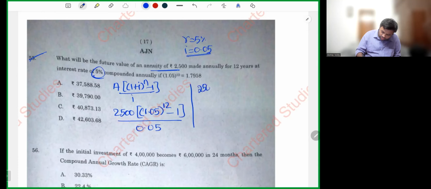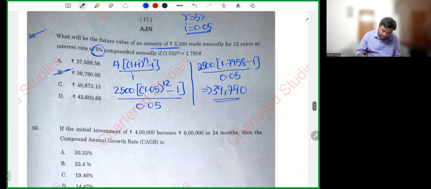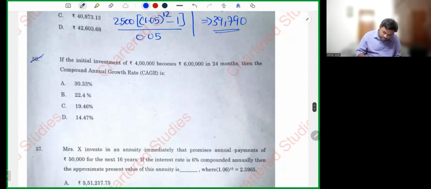So 2,500 into the value you already gave, 1.7958 minus 1, divided by 0.05. 2,500 into 0.7958 divided by 0.05. 39,790.